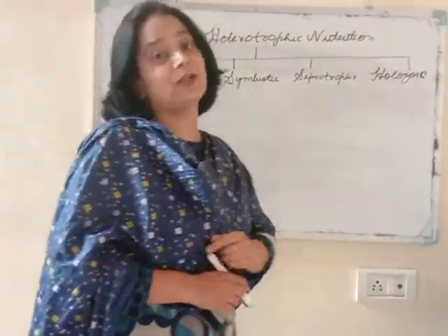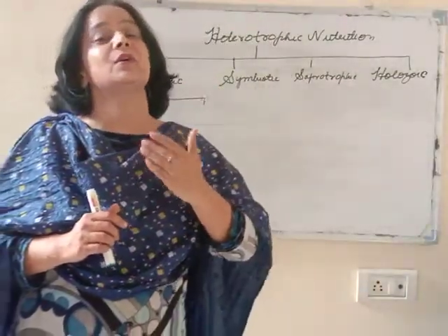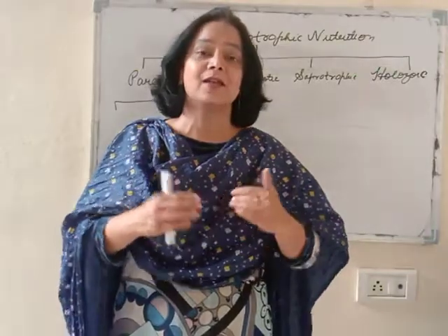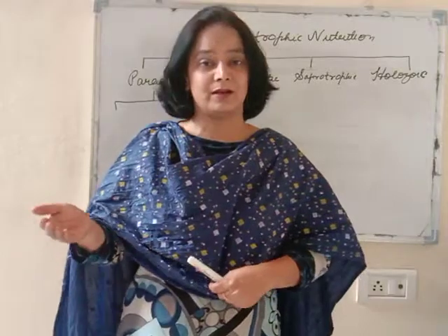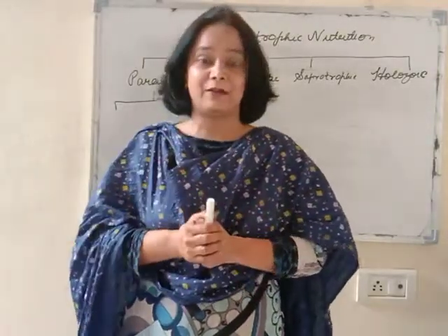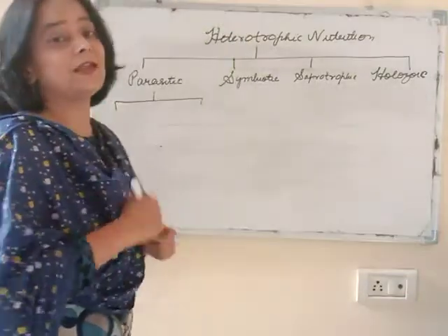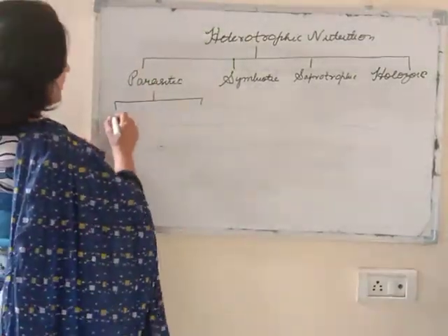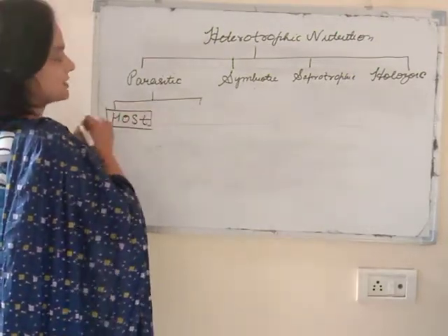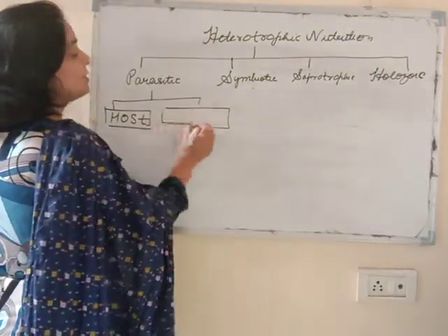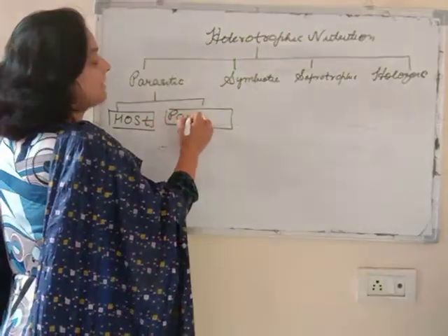It's a type of nutrition in which two organisms are involved. One organism is at harm because it is deprived of nutrition. It provides nutrition to the other one, whereas the other is at benefit because it takes nutrition from the first. The organism that provides nutrition is called the host, and the organism that takes nutrition from the host is called the parasite.